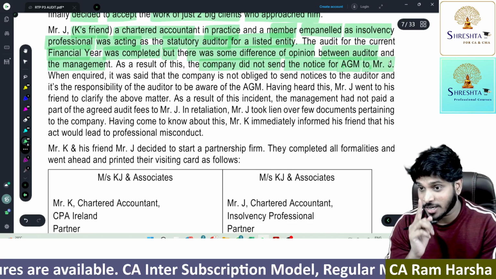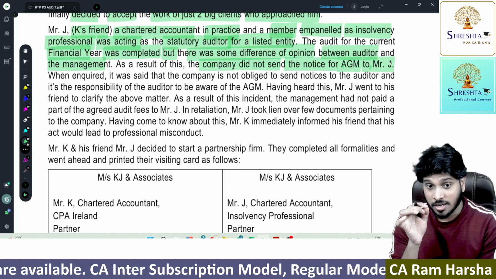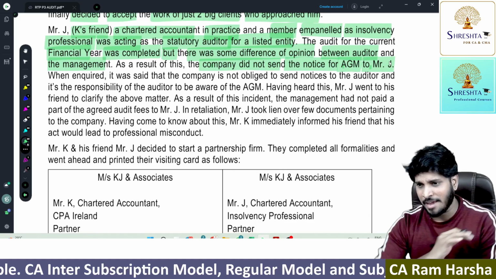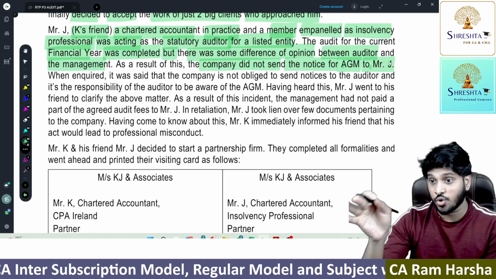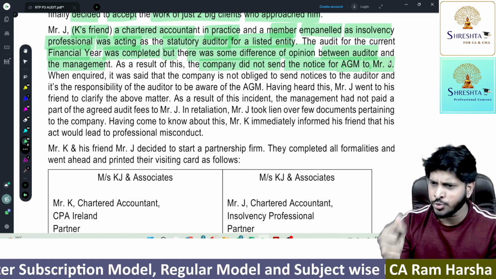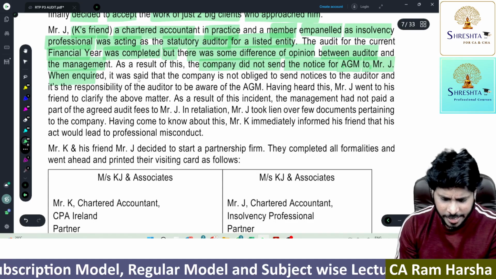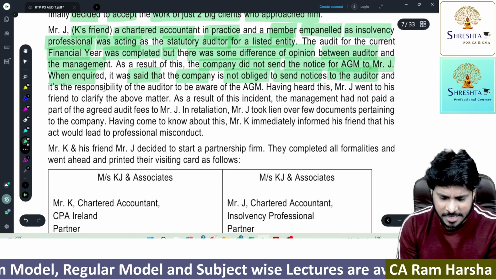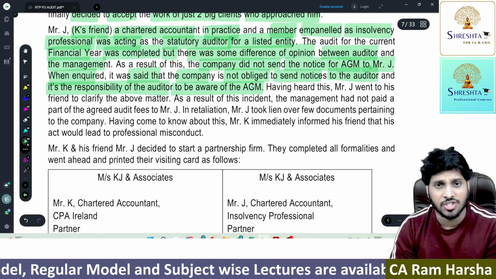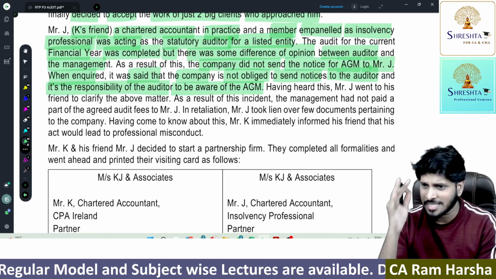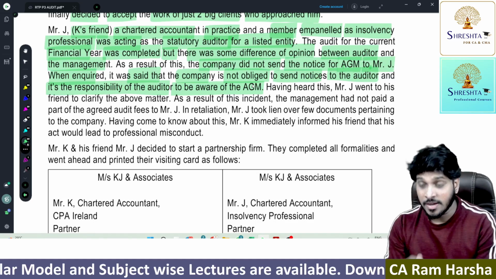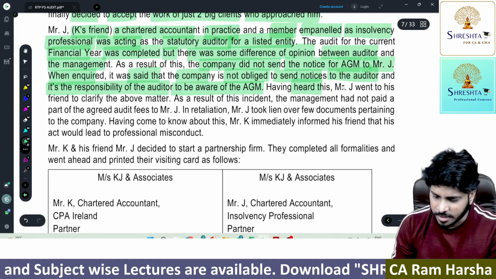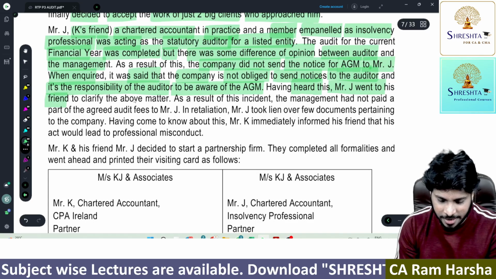Immediately, you should recollect the Companies Act provision. Every company must send a notice of general meeting, not just the AGM, EGM also. Every general meeting notice must be sent to the auditor, and the auditor has the right to attend and the duty to attend. When inquired, it was said that the company is not obliged to send notices to the auditor, and it's the responsibility of the auditor to be aware of the AGM. Absolutely wrong. The company's argument is absolutely wrong, because the auditor has the right to receive, the company has the duty to send, and the auditor has the duty to attend. Having heard this, Mr. J went to his friend to clarify the above matter.